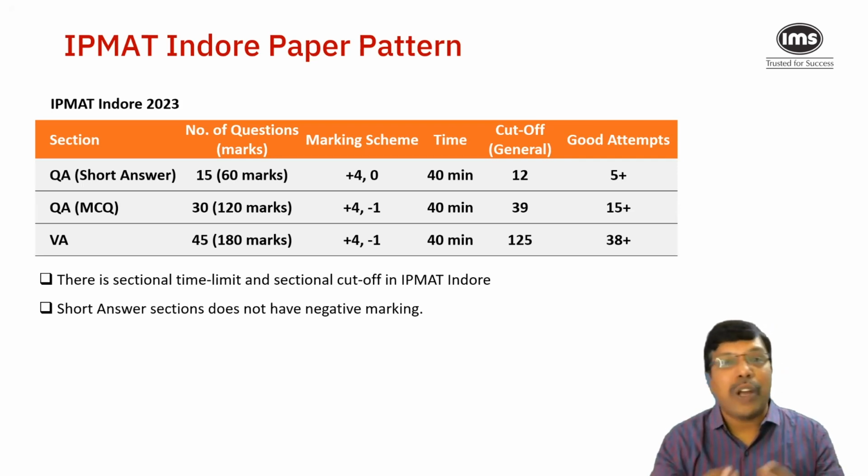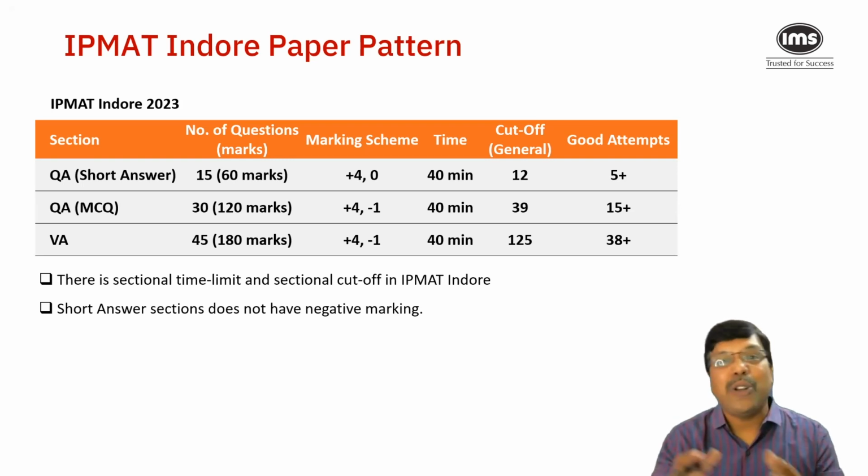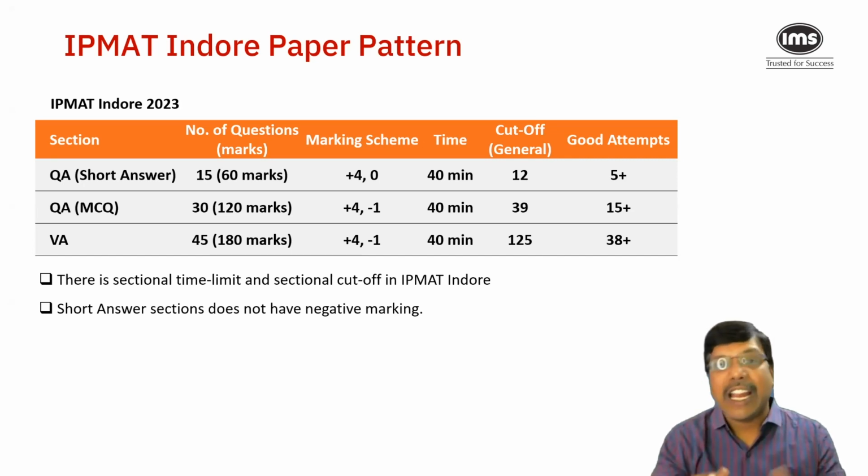And in the multiple choice section, out of 30 questions, if I am able to answer 15 to 17 questions with confidence, I will be able to clear the cutoff, which makes us understand that question selection is a very, very critical factor in scoring in either of these two sections.